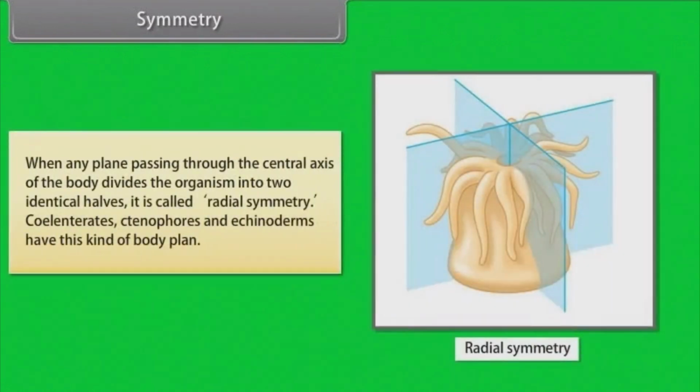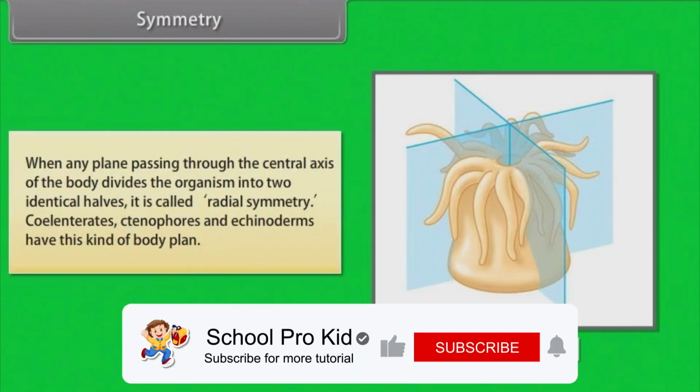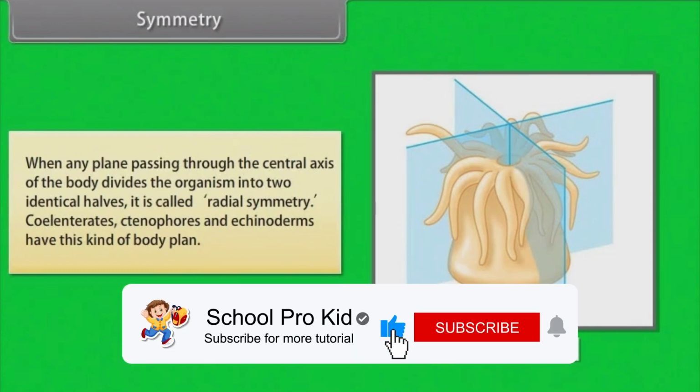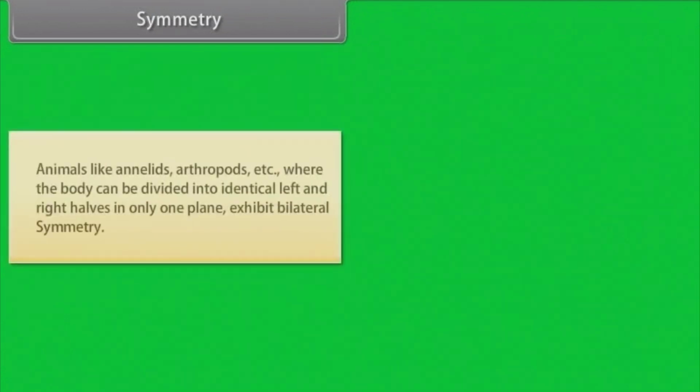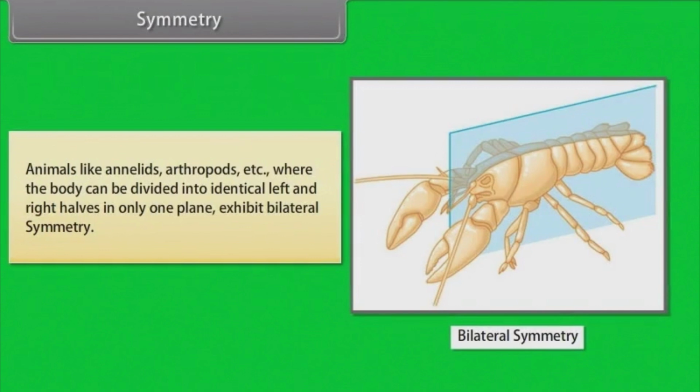When any plane passing through the central axis of the body divides the organism into two identical halves, it is called radial symmetry. Coelenterata, ctenophores, and echinoderms have this kind of body plan. Animals like annelids, arthropods, etc., where the body can be divided into identical left and right halves in only one plane, exhibit bilateral symmetry.